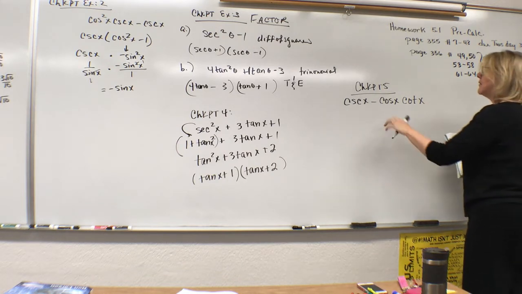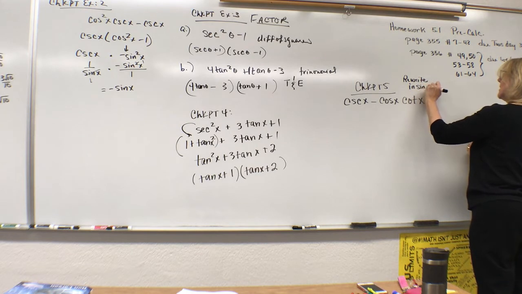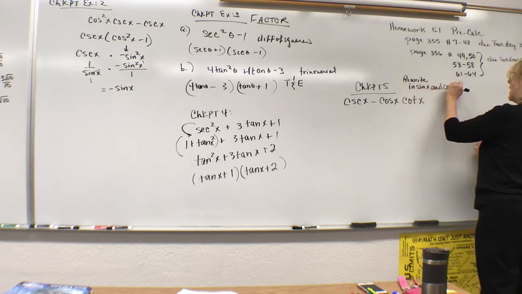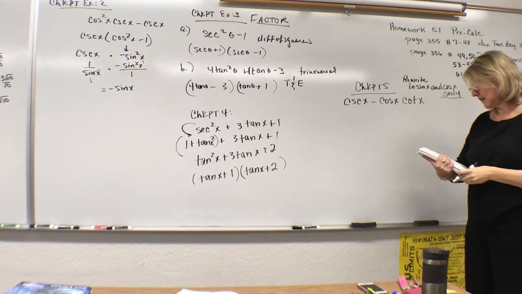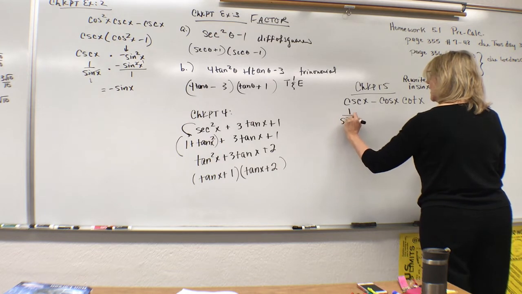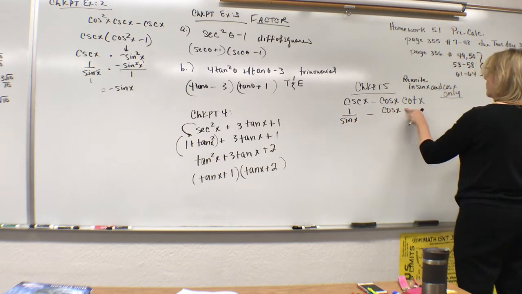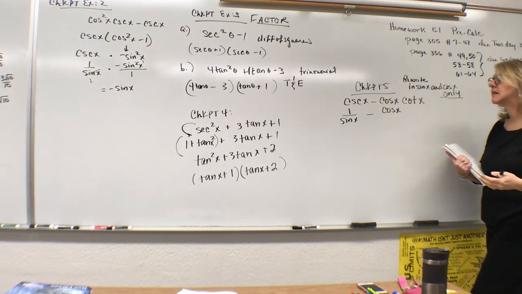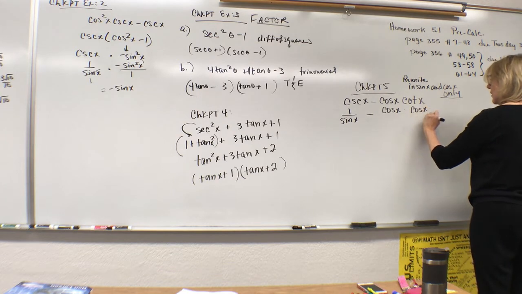Oftentimes, if all else fails, consider rewriting in sine x and cosine x only. So let's revisit and see if we can accomplish that. Cosecant is, of course, 1 over sine x. Cosine x, we'll leave that guy alone for the moment. Cotangent x is cosine over sine.